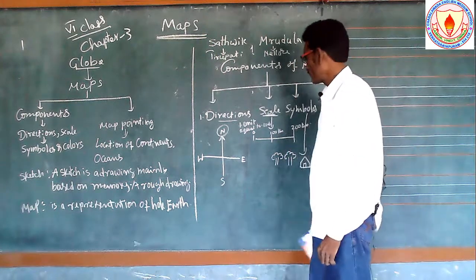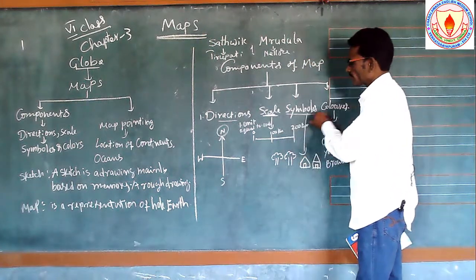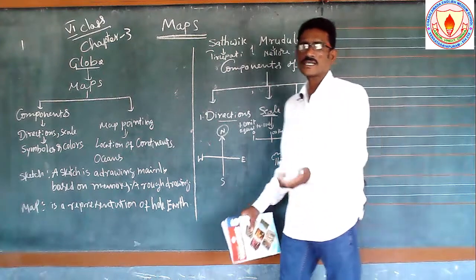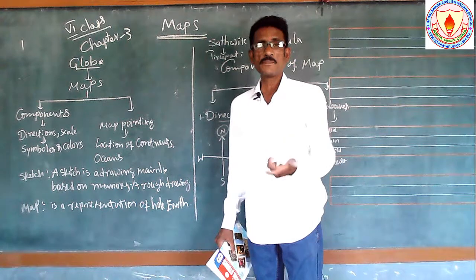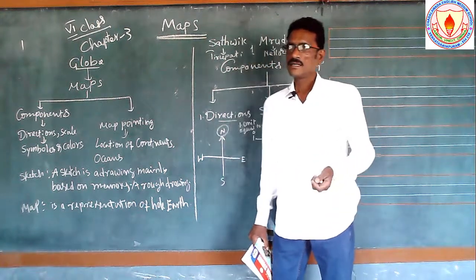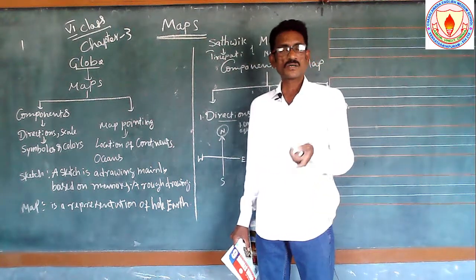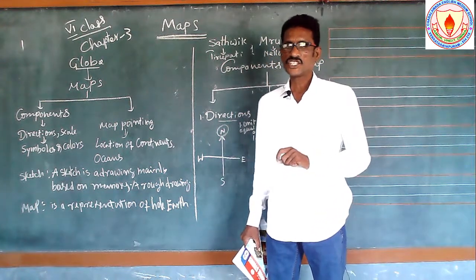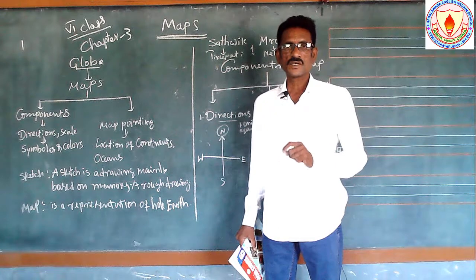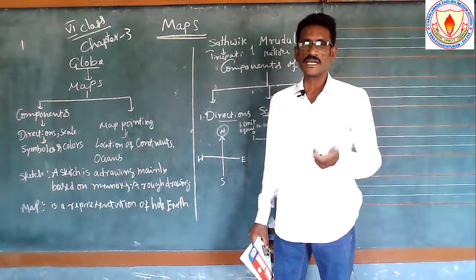See, next point here: symbols. Just take one map, whether it is the India map, or North America, or South America, or Europe, or Asia, or Australia, or Antarctica, or any continent.